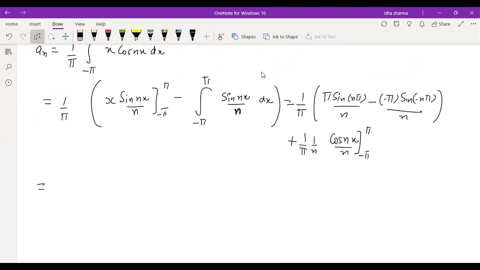So finally you will be getting, now what is this sine n pi? What is the value of sine n pi? Sine pi, sine 2 pi, sine 3 pi. Yes, what is the value?